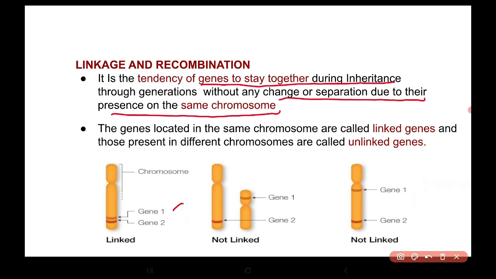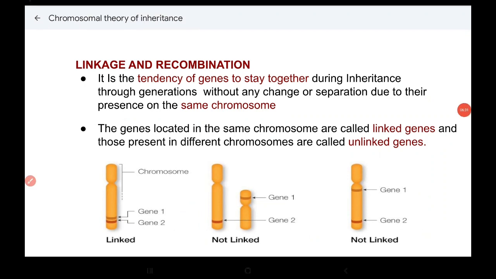So if one gene and another gene are very closely related to one another, the chances of separation are very low. Genes that are located in the same chromosome are called linked genes. And those present in different chromosomes are known as unlinked genes. So these two are linked genes and these two are not linked genes.